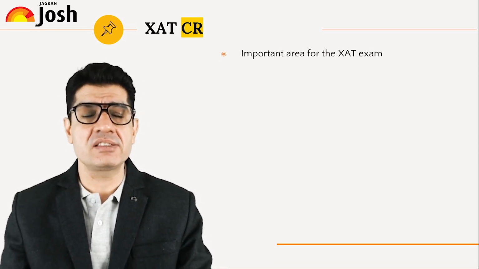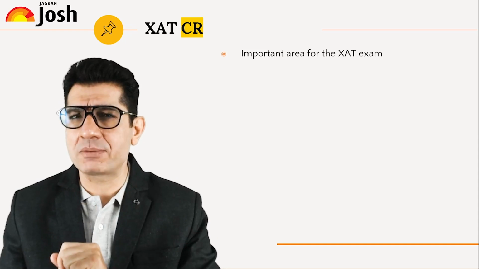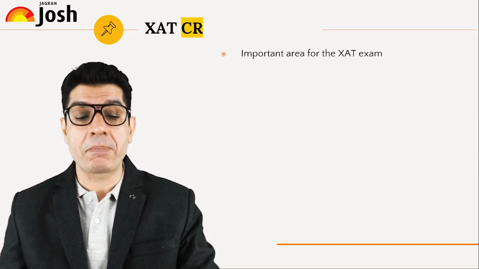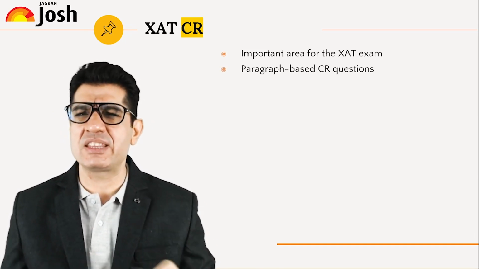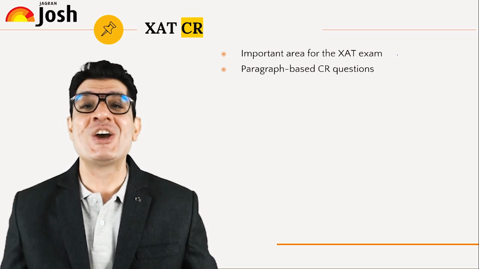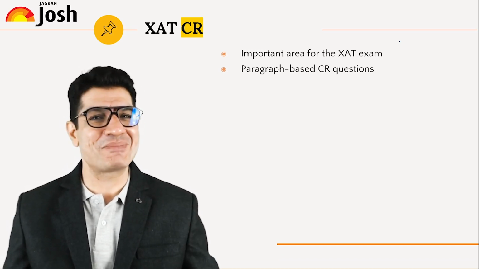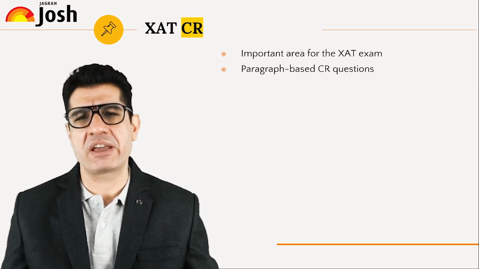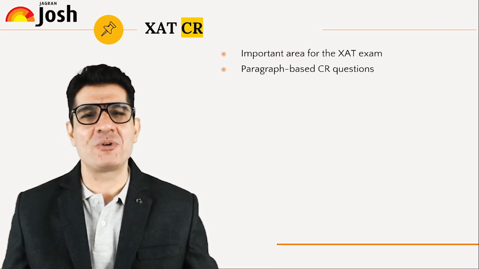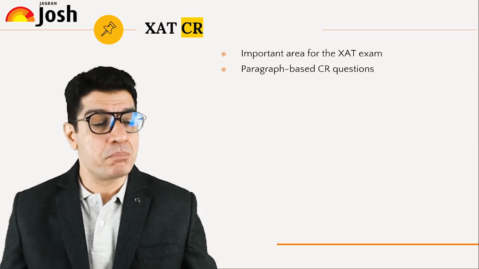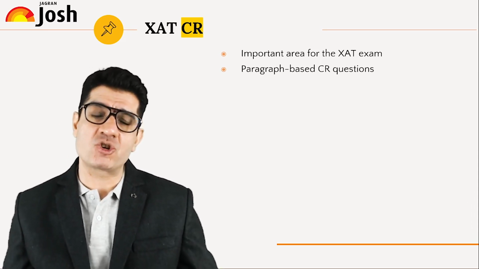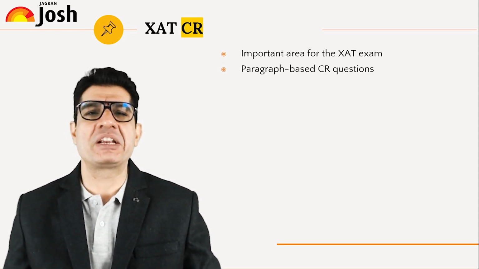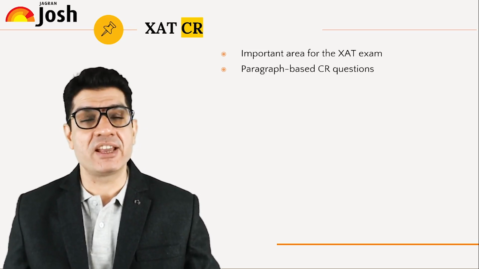And the reason is, number one, you get some RC questions that can be solved easily if you are good at critical reasoning. Number two, there are these direct paragraph based critical reasoning questions that we get in the exam. And number three, it is a precursor to your decision making section. So if you want to get those 21 questions right, then my friend, you must go all out and master critical reasoning. But now, unfortunately, this is an area that has never been taught to us back in school, back in college, unless you're studying philosophy where you have picked up formal logic or whatever. So in that case, what do you do?